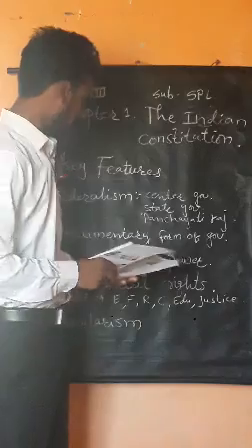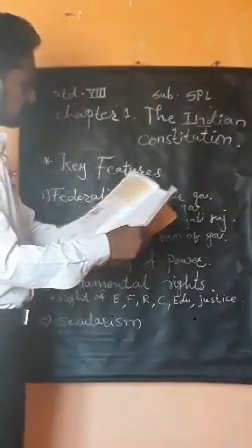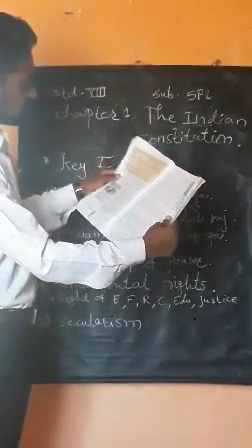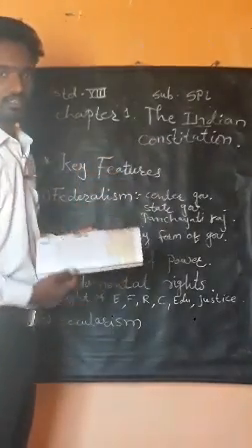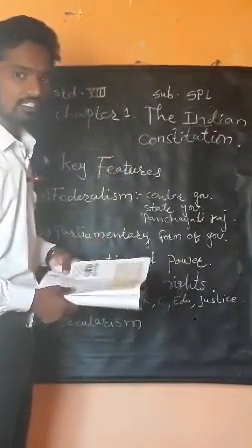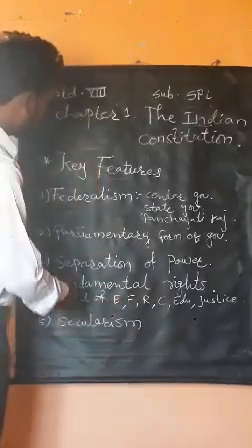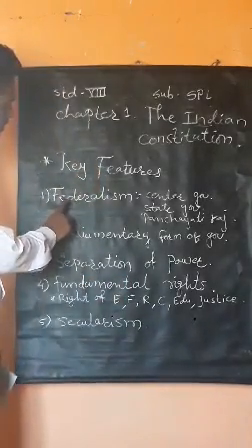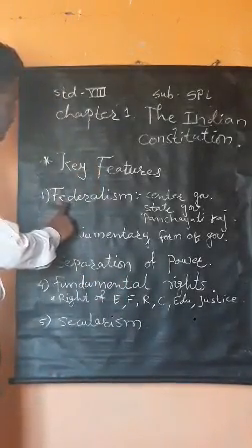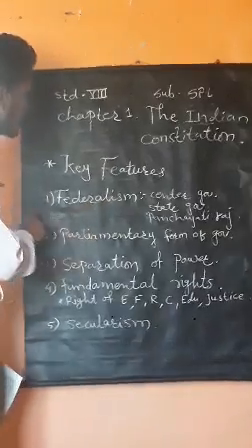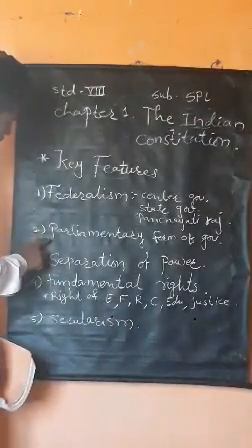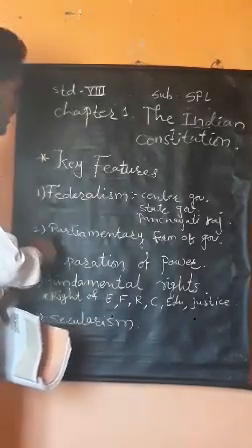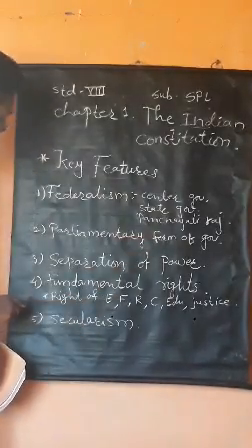Now, after this, we have the Indian Constitution and its key features. The first key feature is federalism. Second is the parliamentary form of government.